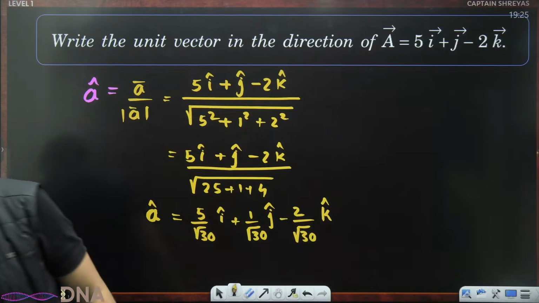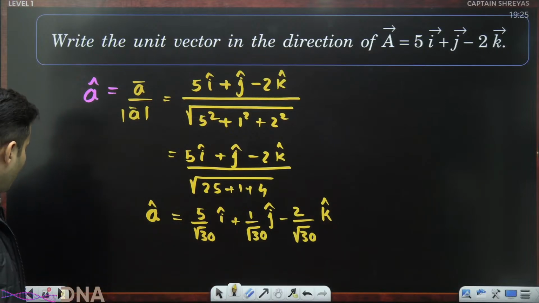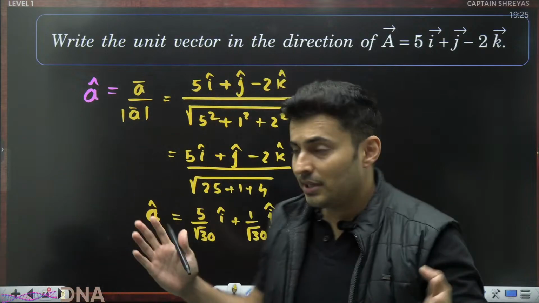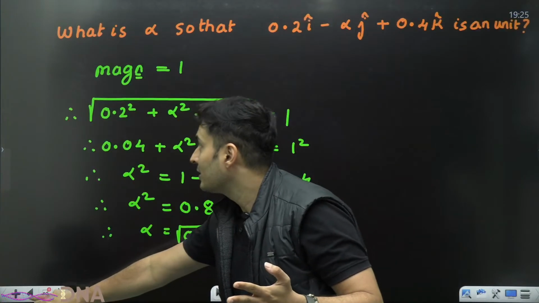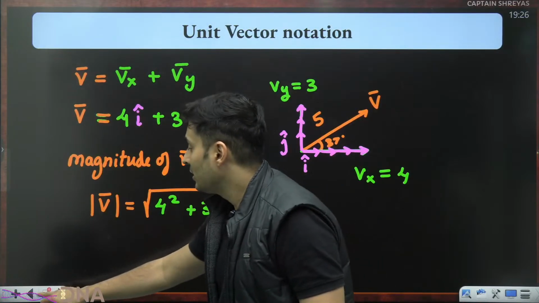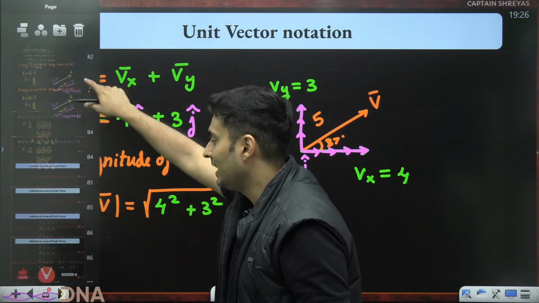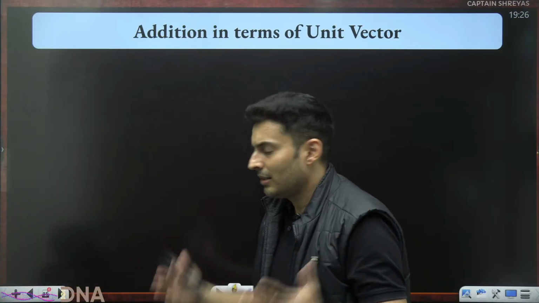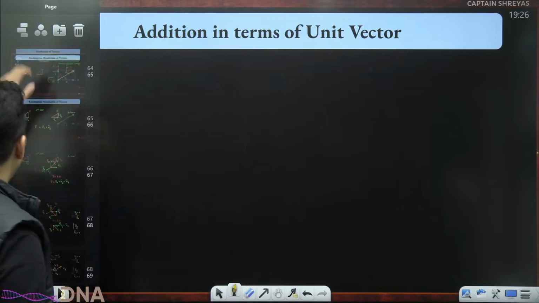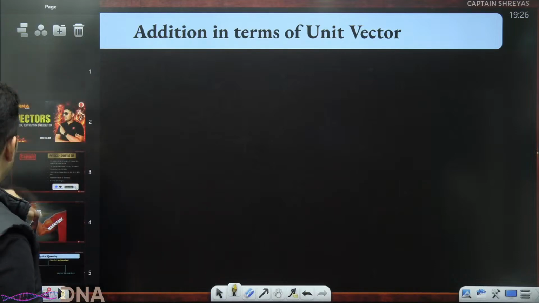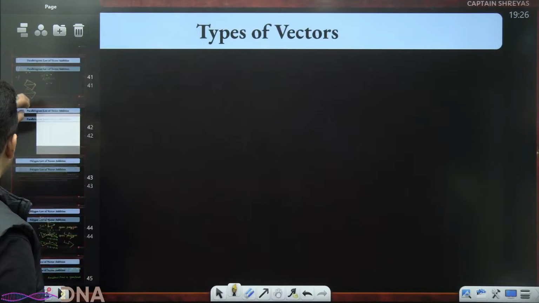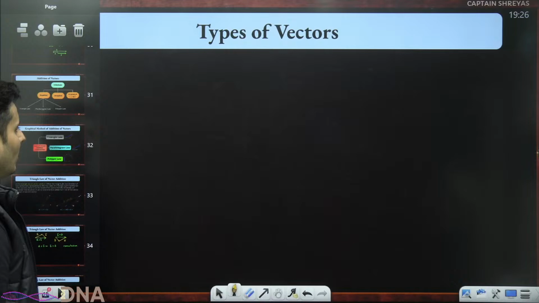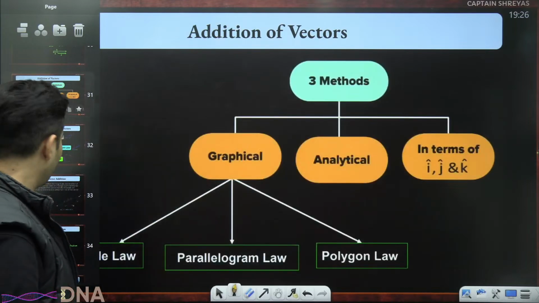Now that you understand what unit vectors are, how to represent them, and how to split vectors, the last part, remember, is the analytical part: addition in terms of unit vectors. Just at the start of the class, I told you there are multiple ways of adding vectors.